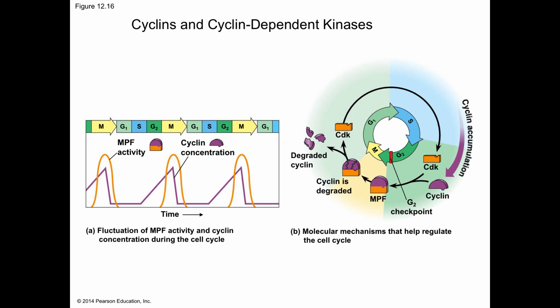MPF also stimulates fragmentation of the nuclear envelope by phosphorylation of various proteins of the nuclear lamina during prometaphase of mitosis. MPF also contributes to the molecular events required for chromosome condensation and spindle formation during prophase.